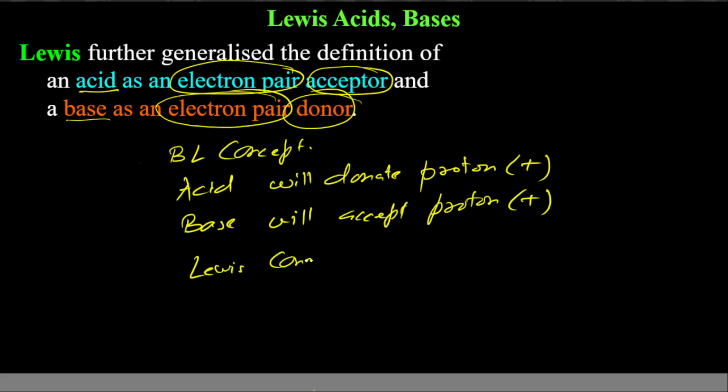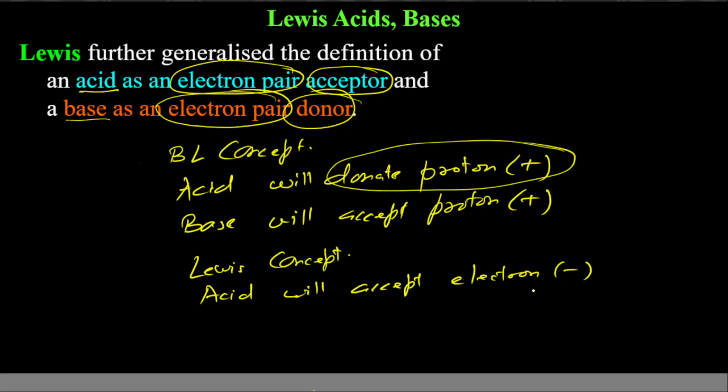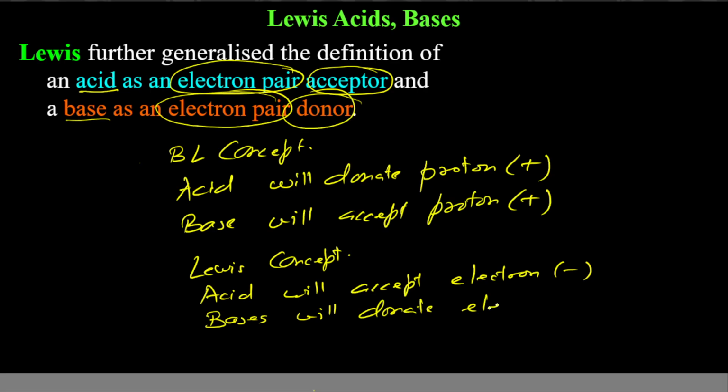The Lewis concept is in terms of negative charges, electrons, electron pair. So in this case, acid will accept electron because it is negative charge. So it is the same thing. Either you donate positive, or you accept negative. Both are the same thing. Base, as per Bronsted-Lowry, accepts proton, that is accepts positive. Here it donates negative. So bases will donate electron, that is negative pair. It is pair we will be talking about, not one electron.